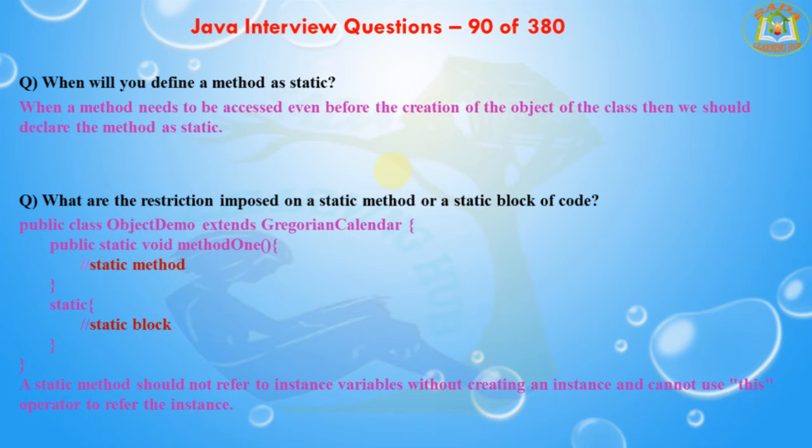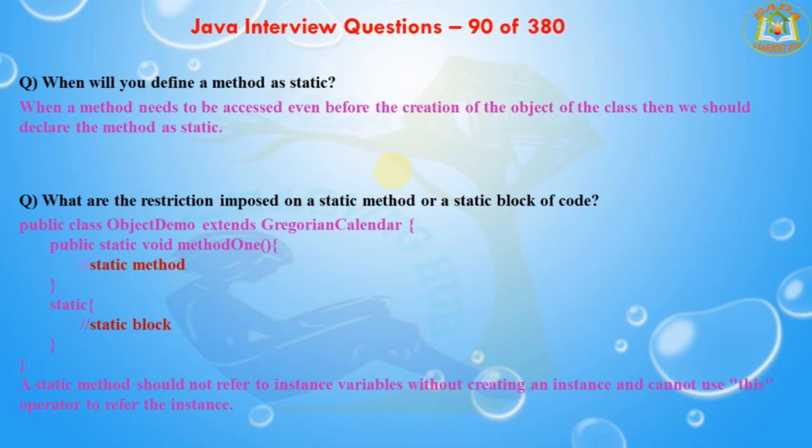The next question is, what are the restrictions imposed on a static method or a static block of code? A static method should not refer to the instance variables without creating an instance, and cannot use the this operator to refer to the instance. A static method should not refer to the instance variables.